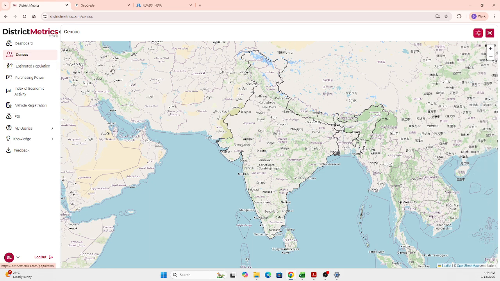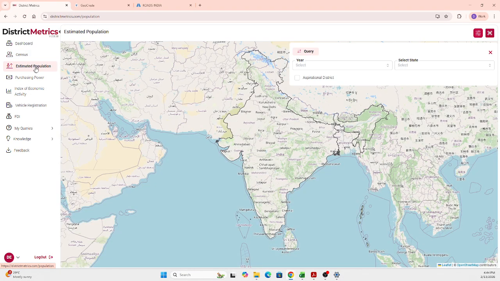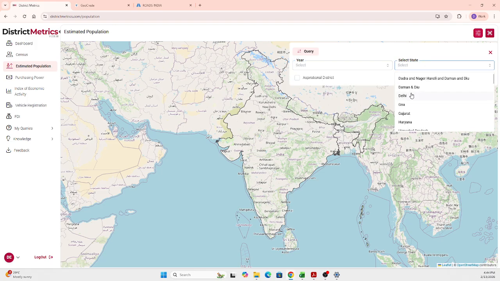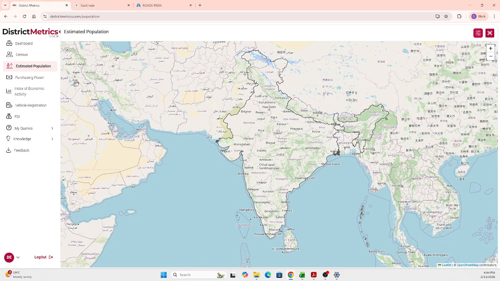And we have the estimated population also. To the left, you have this estimated population data. It will give you year-on-year estimations right from 2011, so you will get annual estimations. Whichever year you want and the state you select, you can get the population information for that particular year also. So this is about the demographics data.